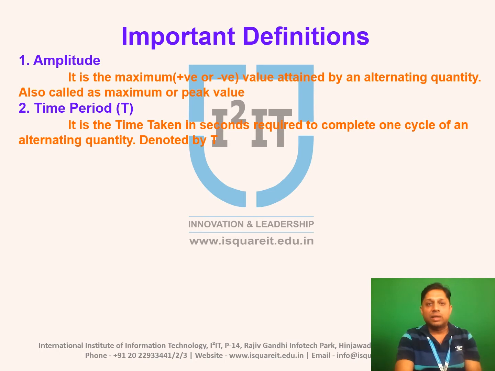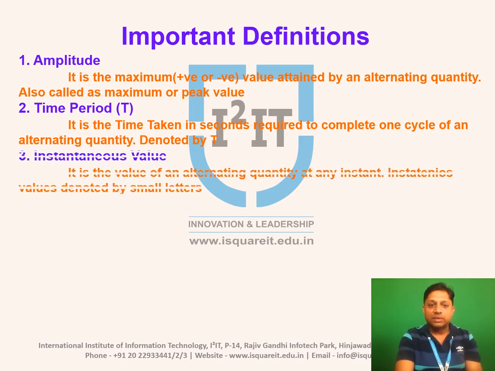Second, time period. The time required to complete one cycle of an alternating quantity is the time period. It is denoted by capital T and measured in seconds. Time period T is also the reciprocal of frequency.